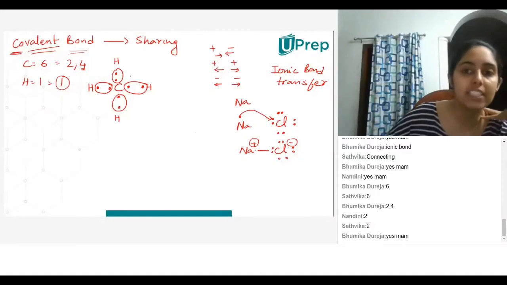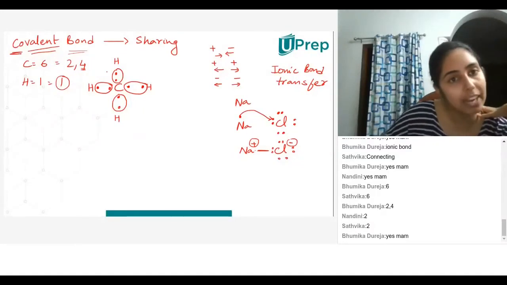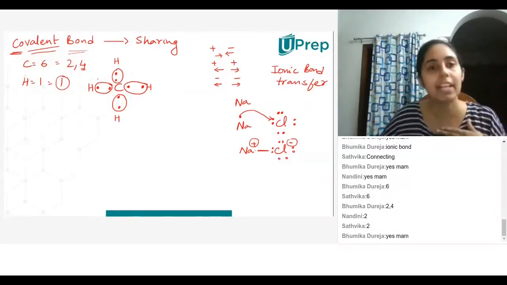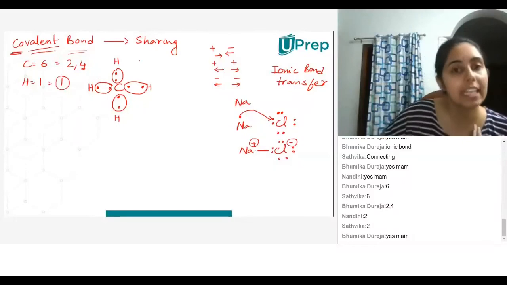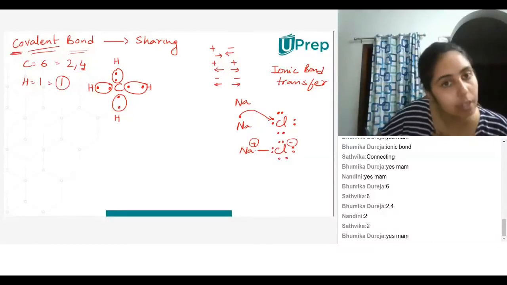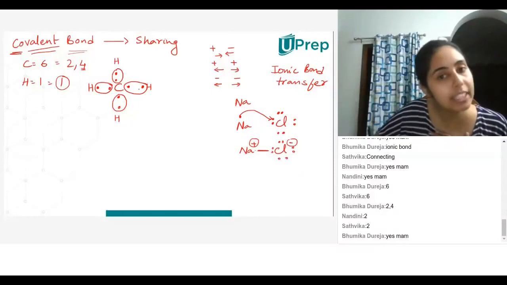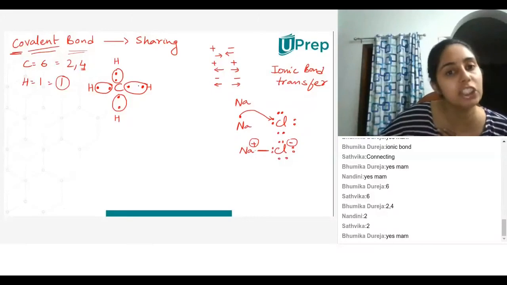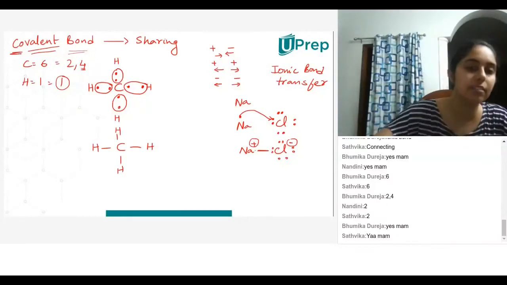Over here, what is happening? Hydrogen wants its one electron. All these hydrogens, they want their one electron. They can't give it away. So they keep it by sharing their electron with one of the electrons of carbon. Similarly, this hydrogen also keeps its electron, but it shares it with carbon. They are not losing that electron. Like sodium lost its electron completely, whereas hydrogen is not losing it. It is just sharing. Similarly, carbon is not losing its 4 electrons. It is just sharing with 4 different hydrogen atoms. And by that sharing, it forms bonds. Does that make sense?